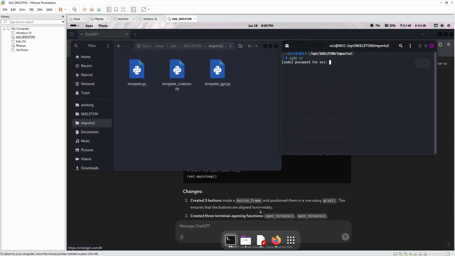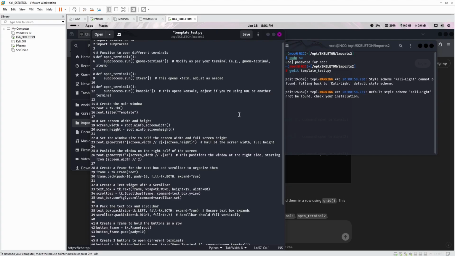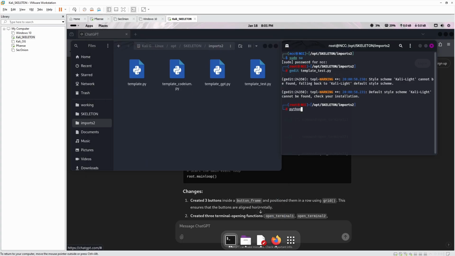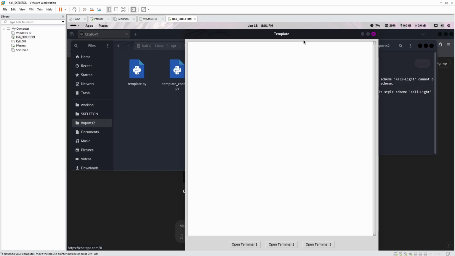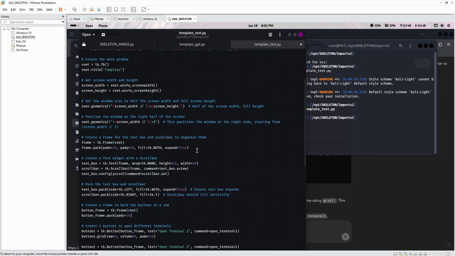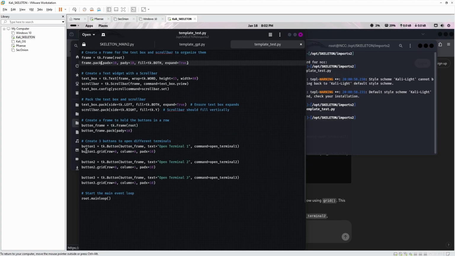I'm going to go to sudo su because everything is root. I'm going to do gedit template, Control-V paste, Control-S, python3 template test, and let's have a look at it. Okay, sweet. So that's perfect. And now we can try and build all our other stuff on top of that, and we'll just look through the code. So this is all the same. It's creating the frame and then attaching the frame to the root with the pack, frame.pack, and then the grid. Grid is fine, and then grid goes to a new frame, which is the tk button frame. Alright, that makes sense. Let's try that with the skeleton and see what it does.